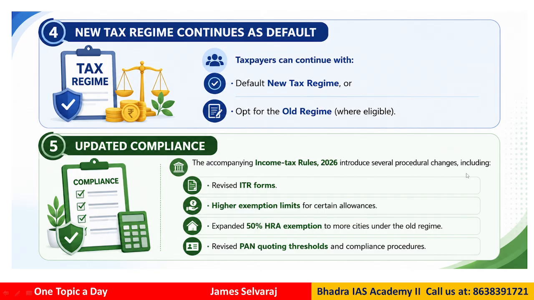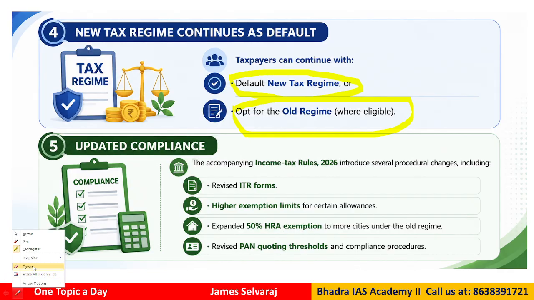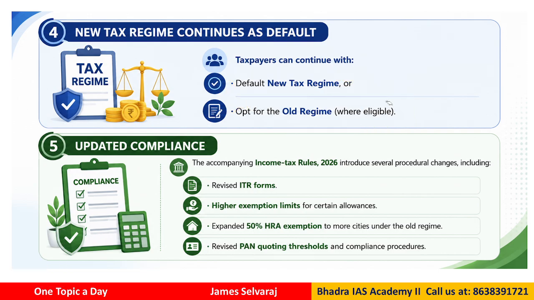Okay. Now the new tax regime continues as the default regime from this financial year. However, there are certain people who are eligible, and they can still continue with the old regime to comply with the old system also, but the new regime will be the default system starting from 1st April 2026.